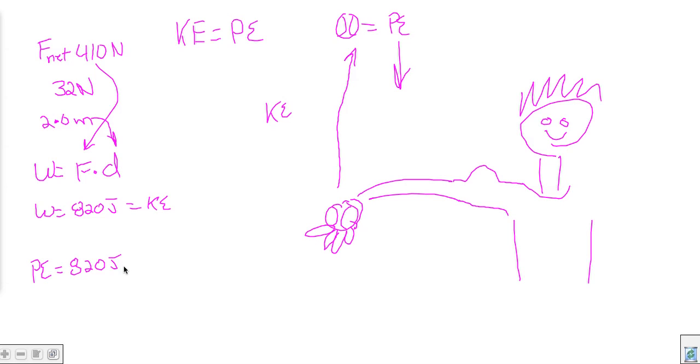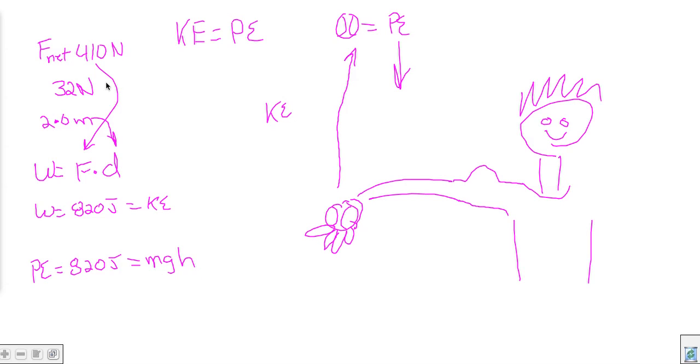So the potential energy is 820 joules. And what does potential energy equal? You have your mass times gravity, 9.8, times your height. Anything that is suspended up in the air, or has height to fall, has potential energy because of gravity. So this is called gravitational potential energy. That's the kind of potential energy we transferred into. We could also have elastic potential energy and things like that, but that's what this is. So mass times g times h.